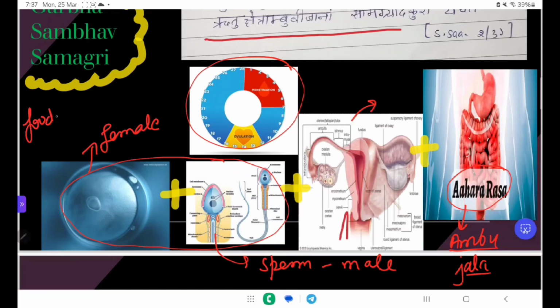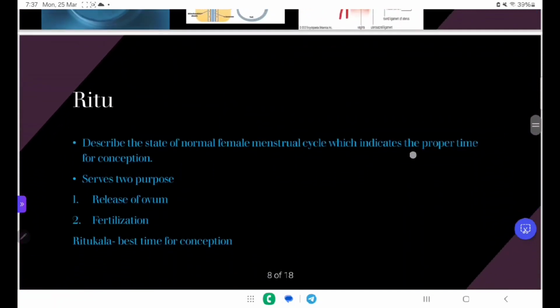After the digestion of that food, it gets converted into the Sara and Kitta portions. Sara is the essence, that is the absorbable part. Kitta is the metabolic waste. This Sara further forms the Rasa Dhatu, and this Rasa Dhatu is also known as the Ahara Rasa or the Ambu, the nourishing factor that will nourish the fetus.